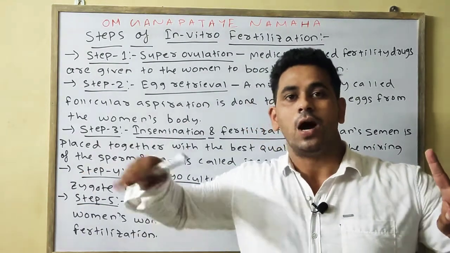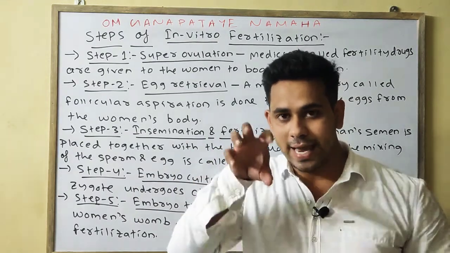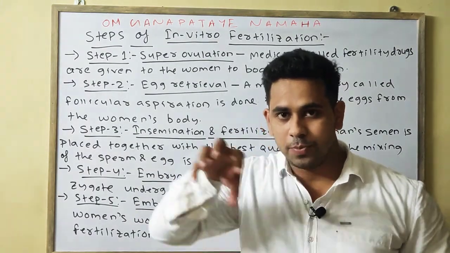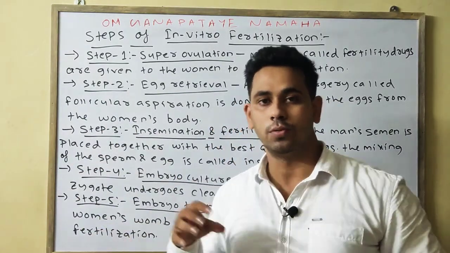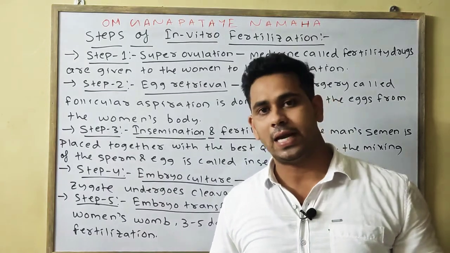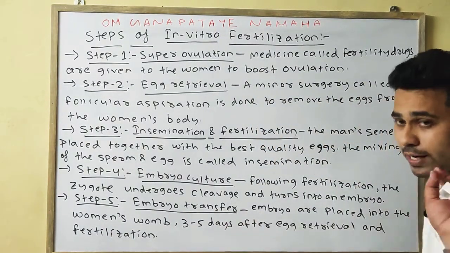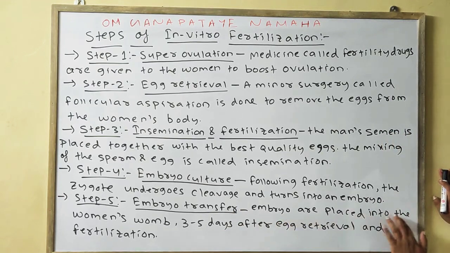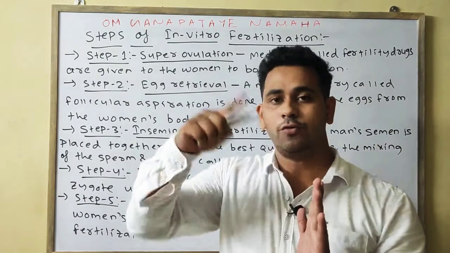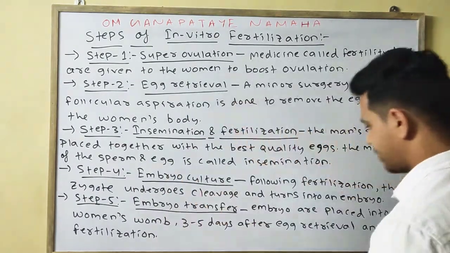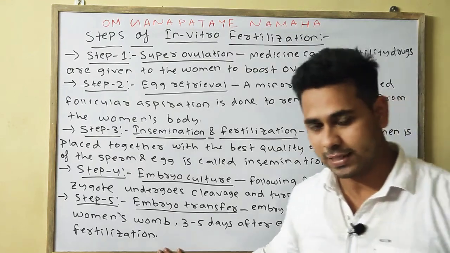Only after that is the 5th stage done, by which that 8-cell stage embryo is introduced or injected into the woman's womb, by which it normally develops into a fetus. So your step 5 is embryo transfer or ET. The embryos are placed into the woman's womb, okay, and that is done 3 to 5 days after the egg retrieval and the fertilization.